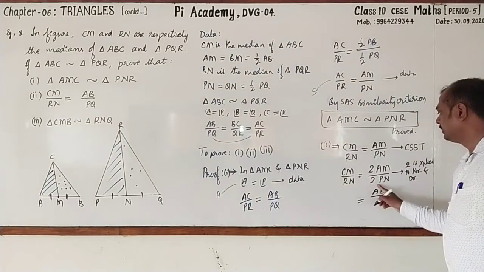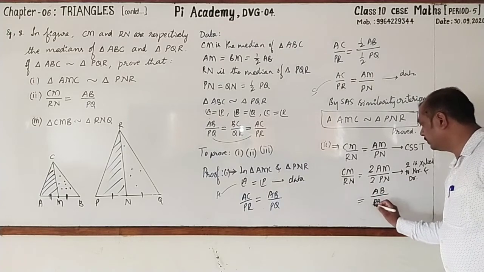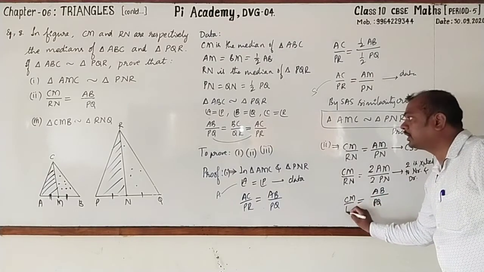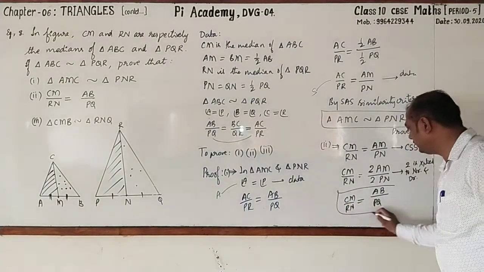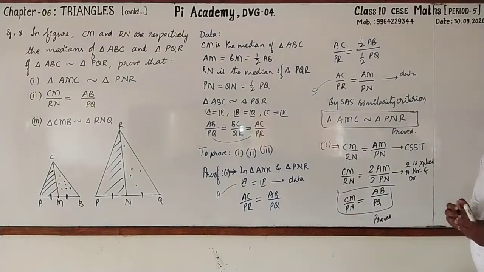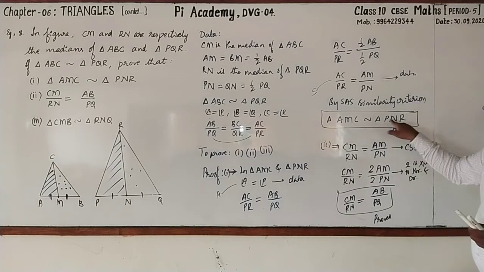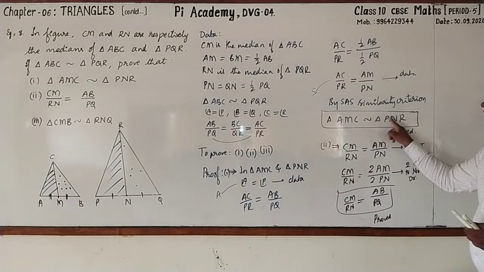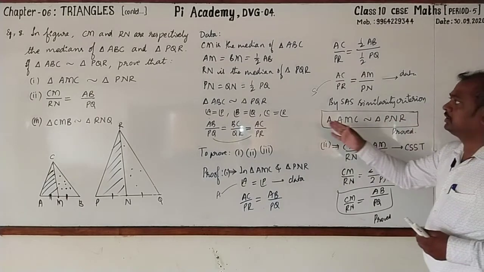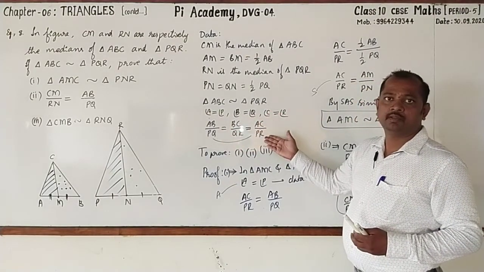AB by 2 times of PN. It is PQ. So CM by RN is equal to AB by PQ. So hence it is proved. Followed? Even this can also be done in another way, as these two triangles are similar. You can write AM by PN is equal to MC by NR is equal to AC by PR. That is one statement. And the given statement, AB by PQ, BC by QR, AC by PR.